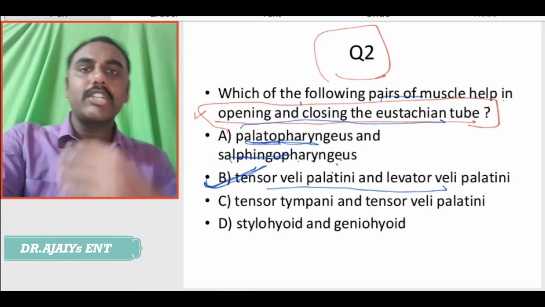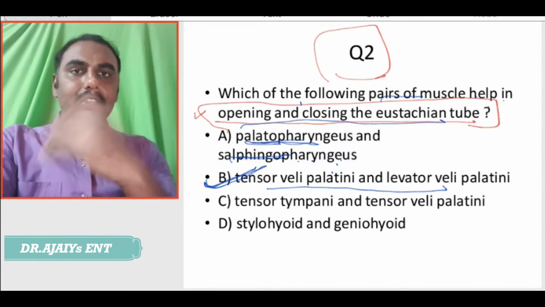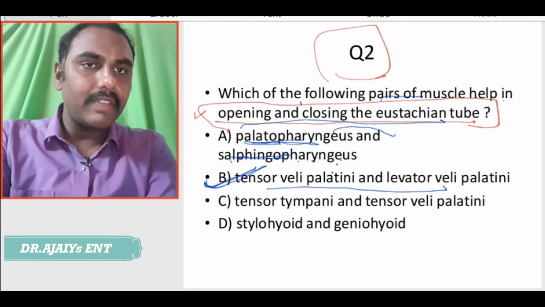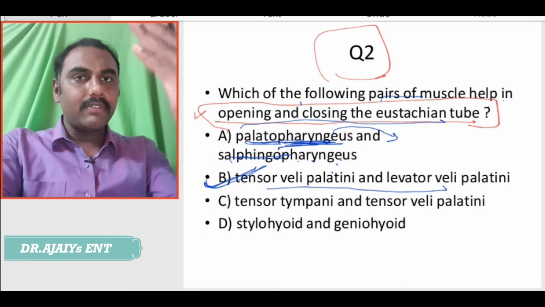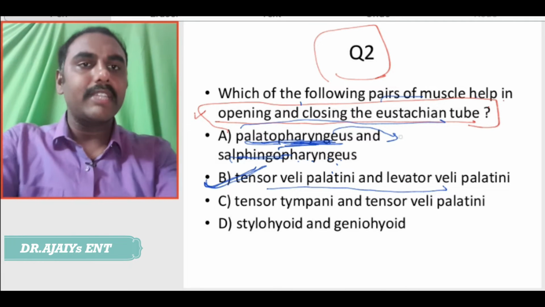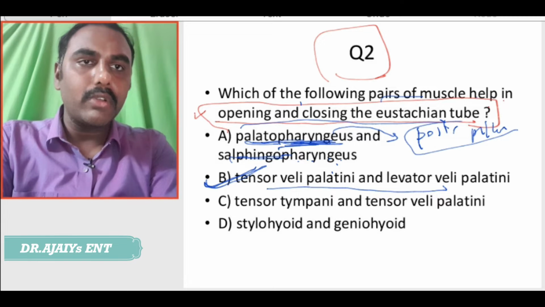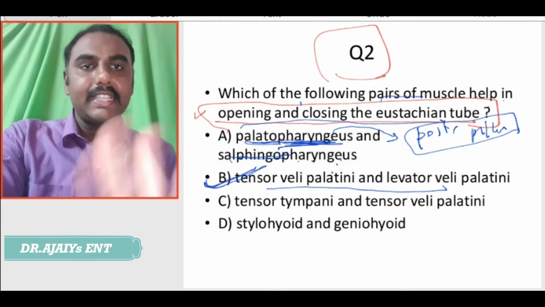What does the palatopharyngeus form? It forms the sphincter of Willis, the boundaries. We know that the palatopharyngeus forms which pillar of the tonsillar fossa? It forms the posterior pillar. So, not to deviate from the topic, it is not related to our area in the Eustachian tube.